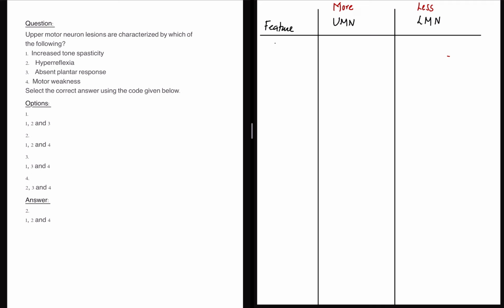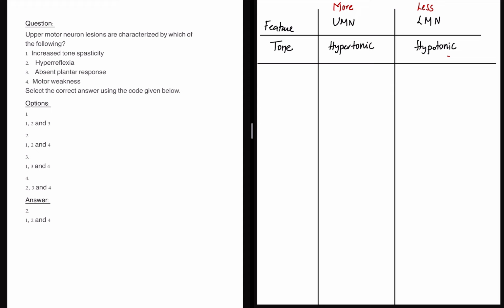First, we'll take up tone. When you look at the tone, as I said, more, that means the muscles are hypertonic here, they are hypotonic here. Simple. The tone is hypertonic and hypotonic. This is the first key difference that you need to understand with regards to tone.